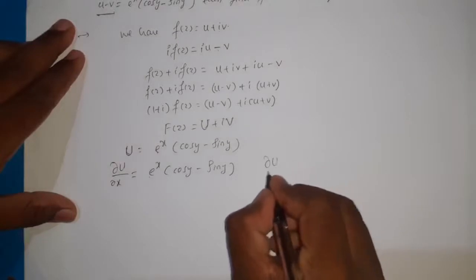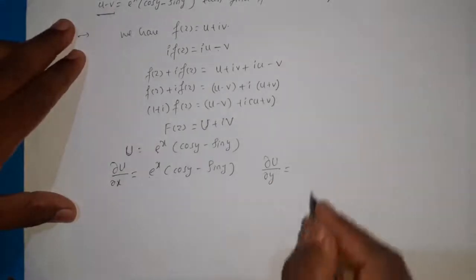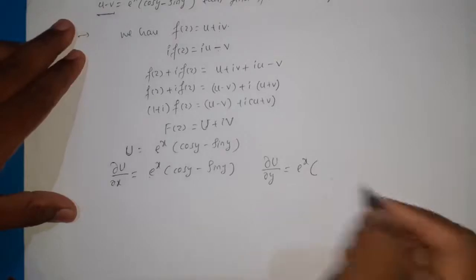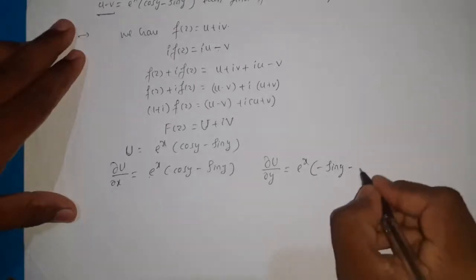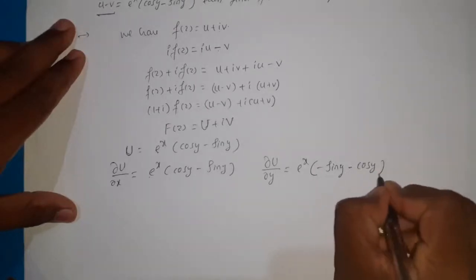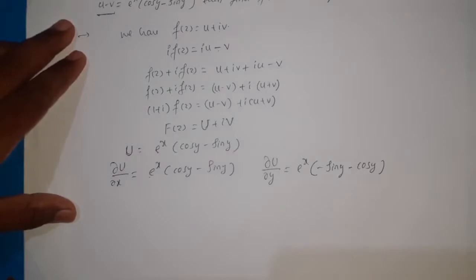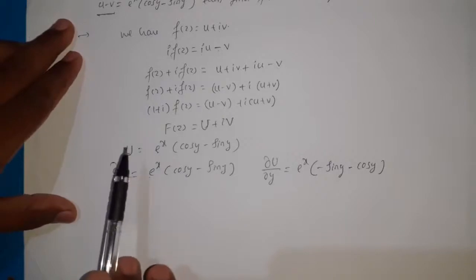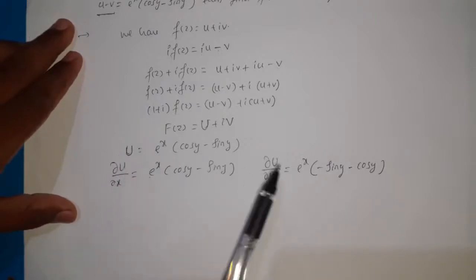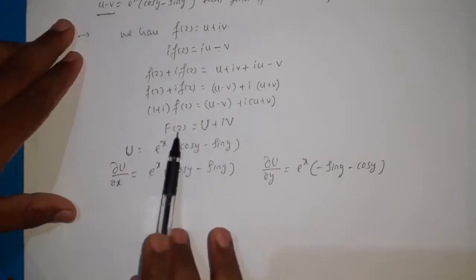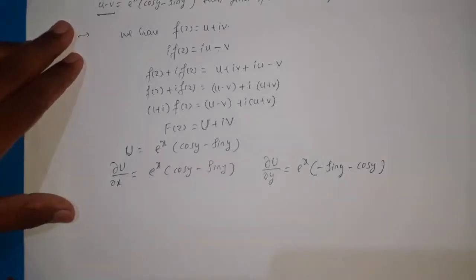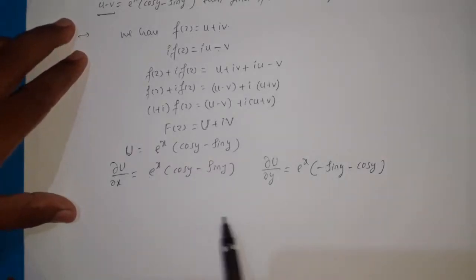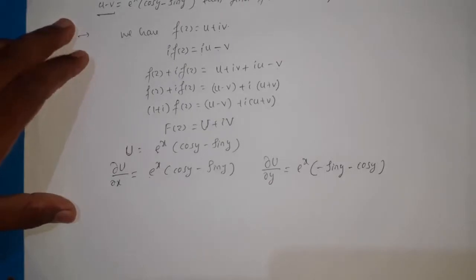And ∂U/∂y: here e^x is constant as it is, the differential of cos y is -sin y and the differential of sin y is cos y. Therefore, that becomes e^x (-sin y - cos y). So these are the partial derivatives of the real part of the new function F(z), where capital U = u - v, and it is given in the question. If u + v is given, we have to use it as the imaginary part of the function.